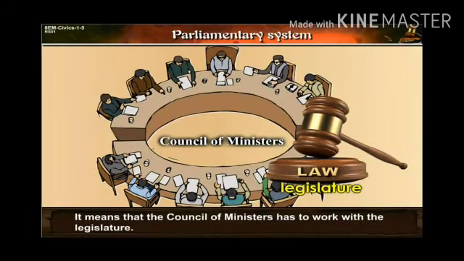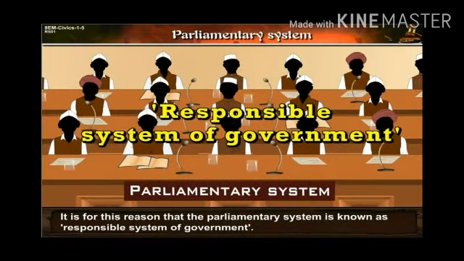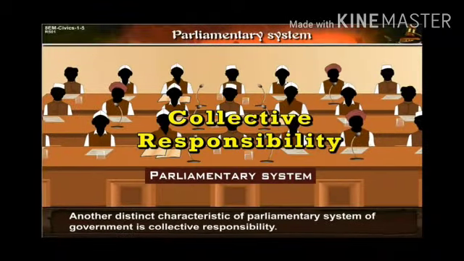It means that the Council of Ministers has to work with the legislature. And that is why the parliamentary system is known as the responsible system of government. Now, another characteristic of the parliamentary system of government is collective responsibility.